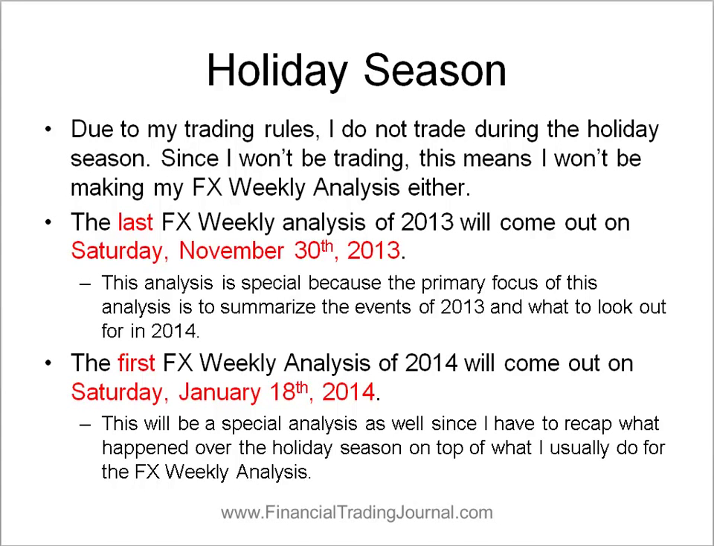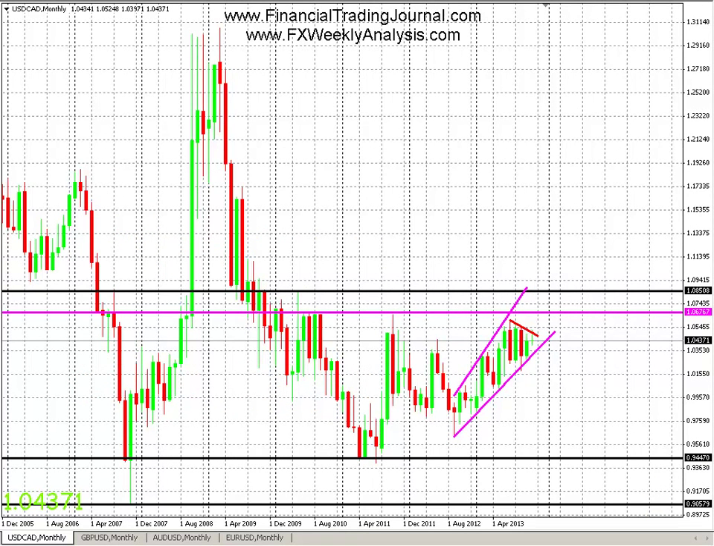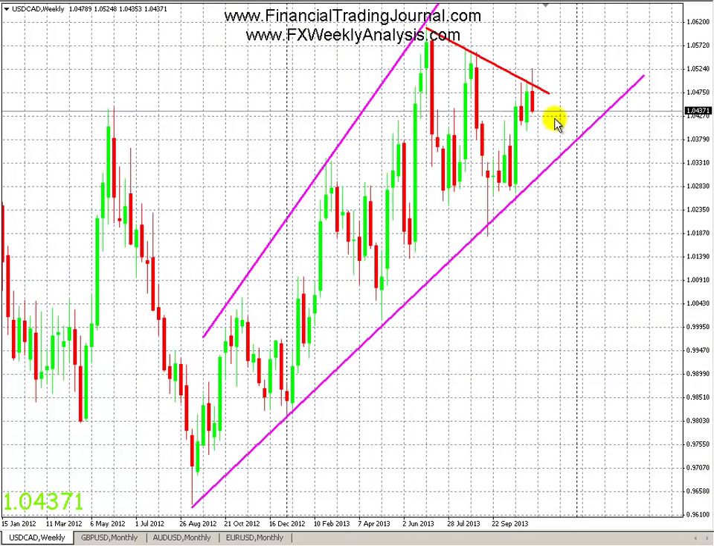Let's get on with the analysis. First up we have the dollar CAD monthly chart. As you can see, we are still struggling under that red downward trend line that I mentioned in previous weeks. We tried to break above it this week. We did break above it for a short period, only to come right back down afterwards. And you can see that on the daily chart and even the weekly chart as well.